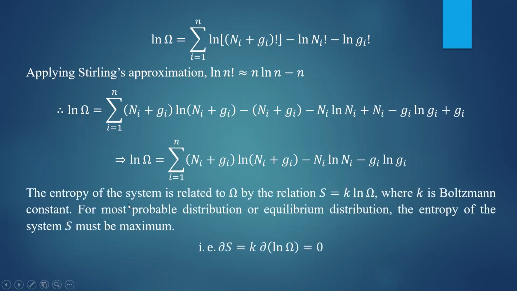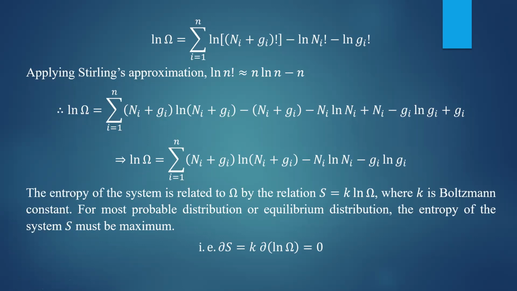Now we'll consider Boltzmann's theorem. According to Boltzmann's theorem, the entropy of the system is related to omega by the relation S is equal to k ln omega, where k is Boltzmann's constant. Now for the most probable distribution or for the equilibrium distribution, the entropy of the system should be maximum. So we have to find the condition for the most probable distribution.